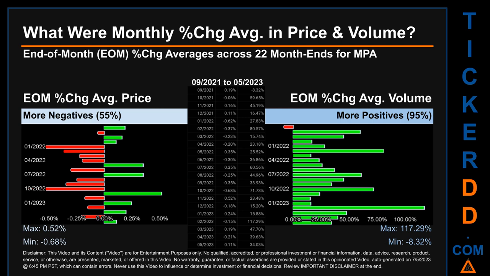Price saw an end-of-month max of 0.52% in average percentage change along with a minimum of -0.68%. For volume, the maximum and the minimum monthly percentage change were respectively 117.29% and -8.32%.